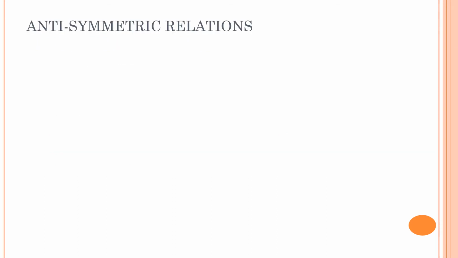This brings us to the third property in the symmetricity category, which is the anti-symmetric relations. Let's stop here for a moment. Remember, in case of reflexivity, we had three types of relations: reflexive, irreflexive and non-reflexive. And a relation had to be of one or the other type. The relation can either be reflexive or irreflexive, and if it is neither reflexive nor irreflexive, it has to be a non-reflexive relation. But anti-symmetricity is not like that.